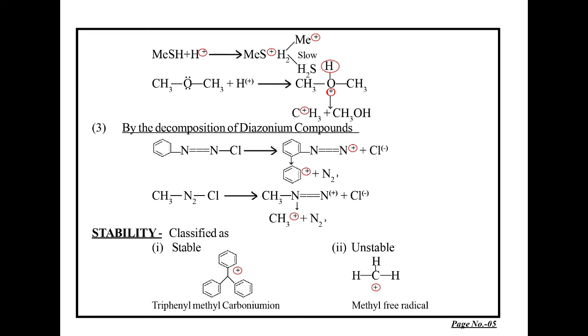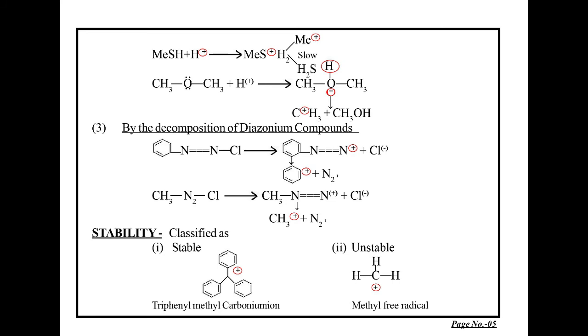These are unstable again, so they get converted into the phenyl carbonium ion with the positively charged, which is shown by the positive charge, and the nitrogen atom liberated in the form of nitrogen gas as a good leaving group. Similarly, aliphatic diazonium compound, that is methyl diazonium chloride, also dissociates in the same way, giving us methyl carbonium ion and nitrogen as the leaving group.